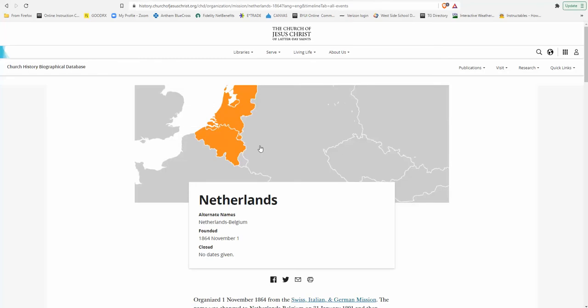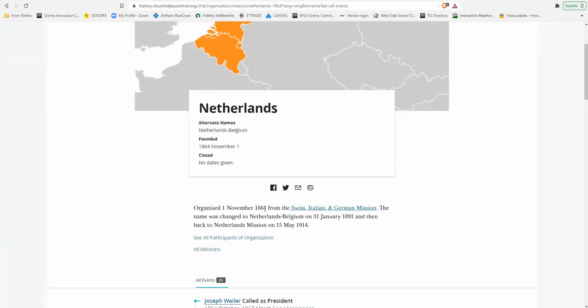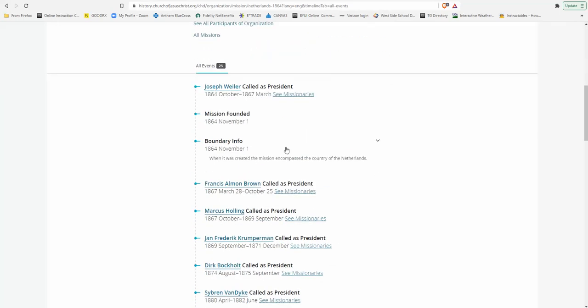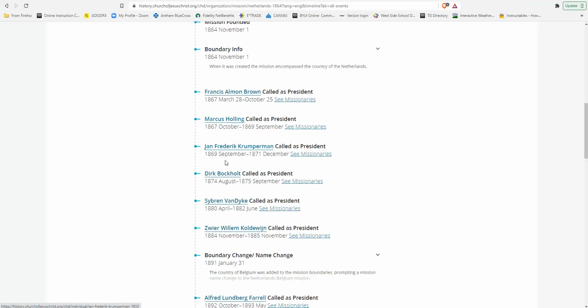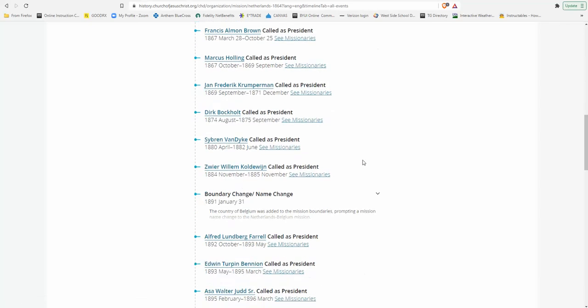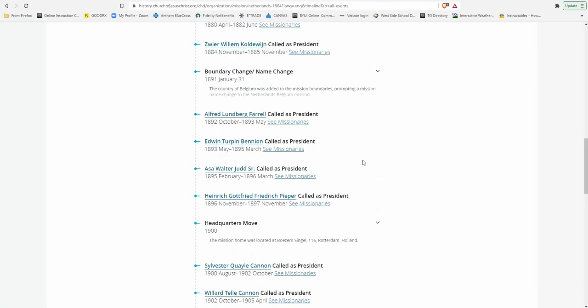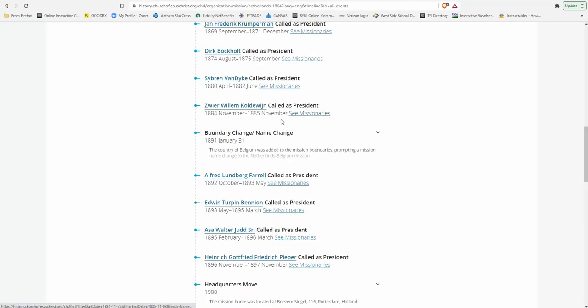Then some really fascinating stuff comes up here. It shows the mission was formed in 1864 and who the first president was. As you go through each mission president's name that's listed here, and I think most of them are in here, but I think there are a couple missing, you can actually see which missionaries were serving at that time under that mission president. If I go forward to 1888, that time frame when my ancestors were baptized, you'll see there's a missing portion from 1885 to 1891, and the missionaries are not listed. That was when Volker was the president, so that's not on here.